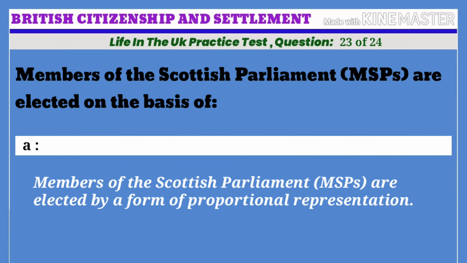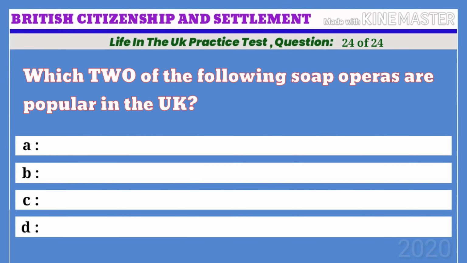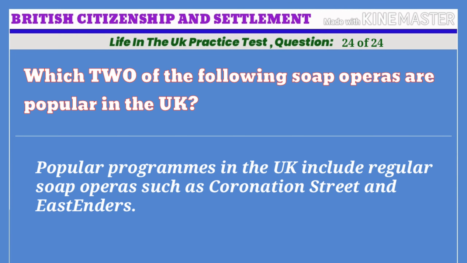Life in the UK practice test. Question 24 of 24. Which two of the following soap operas are popular in the UK? A. Braveheart, B. Coronation Street, C. EastEnders, D. Heroes. The correct answers are B. Coronation Street, C. EastEnders. Popular programs in the UK include regular soap operas such as Coronation Street and EastEnders.